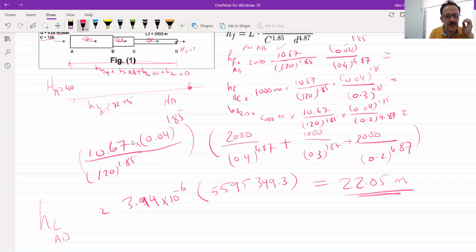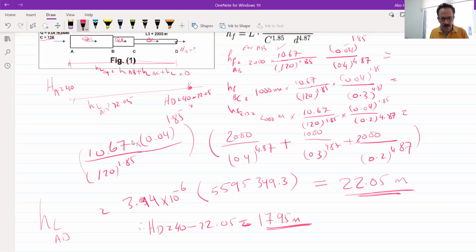The head at D is equal to 40 minus 22.05, which is equal to 17.95 meters. This is the head at D.